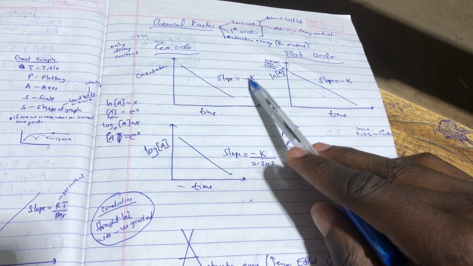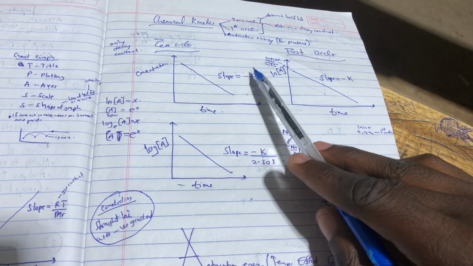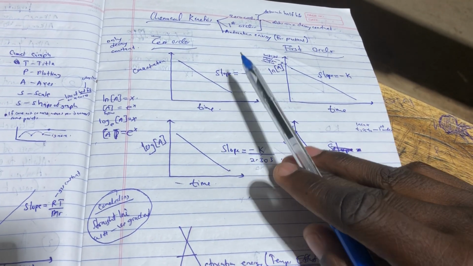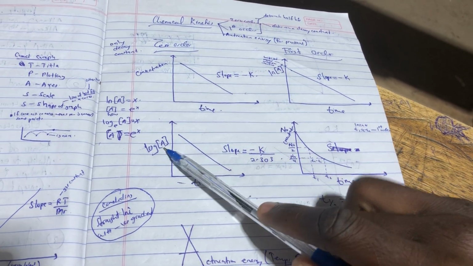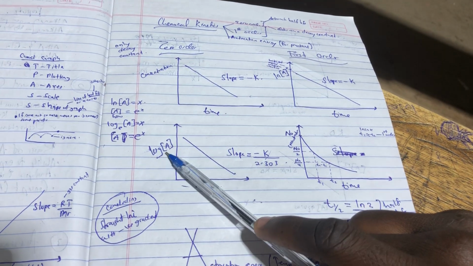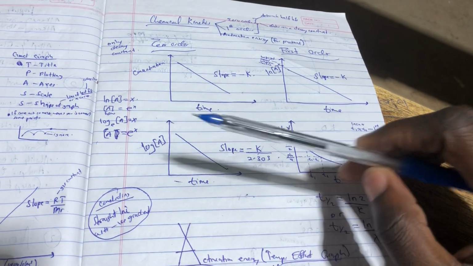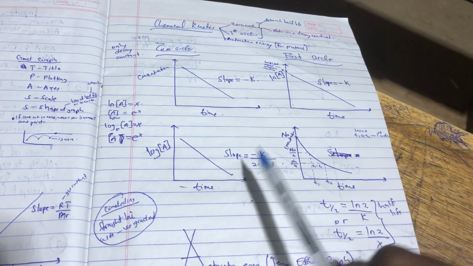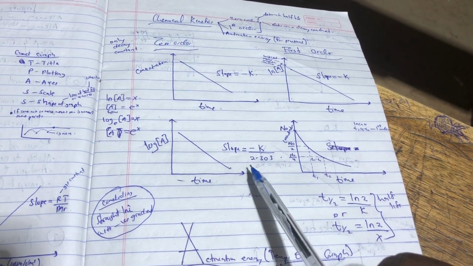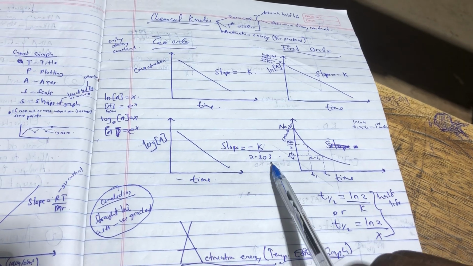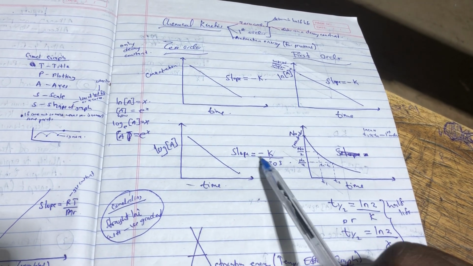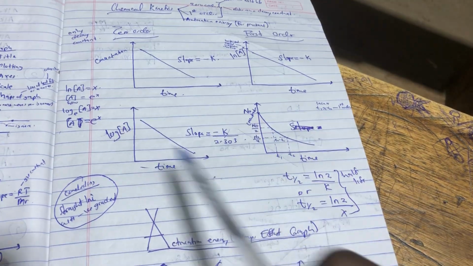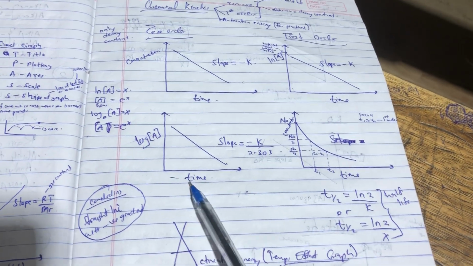That is how you are going to obtain your slope. However, if my graph is of log of the concentration against time, I'm going to get my slope to be negative k over 2.303. That is how it is done. Negative, of course, because it's a negative slope, as you have seen here.